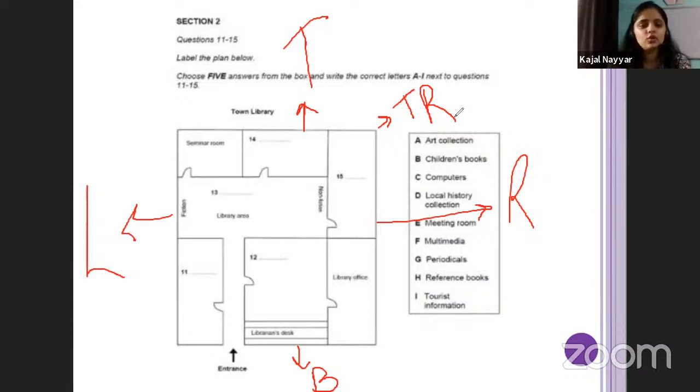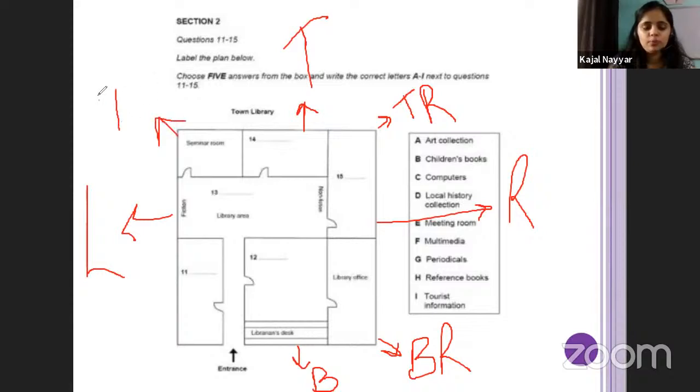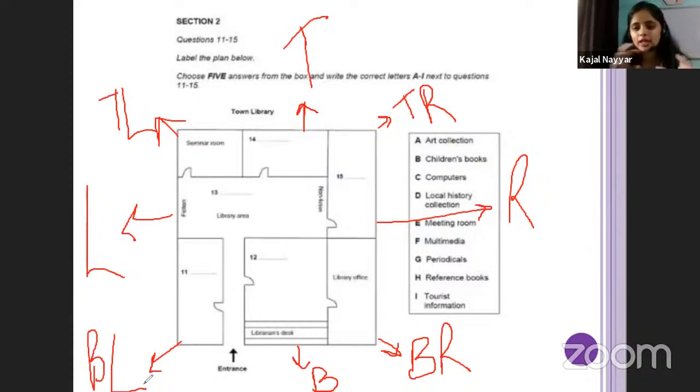If they say things like that, you should be quickly able to understand which is the top right corner, which is the bottom right corner, which is the top left corner, and which is the bottom left corner. So mark the directions on the map so that you are clearly able to understand the different directions you have to work around. You have to always mark these directions so that you can quickly identify them.